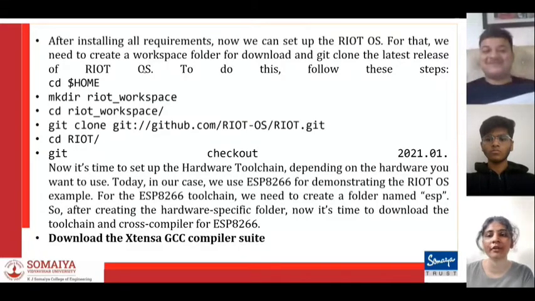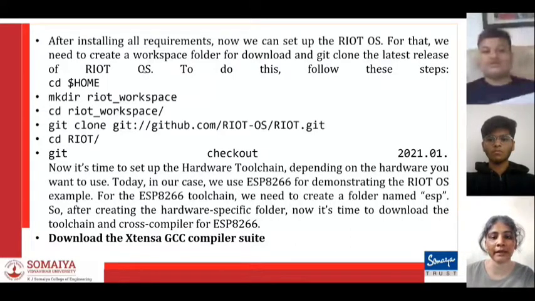After installing all the requirements, we can now set up RIoT OS. For that, we need to create a workspace folder for downloads and git clone the latest release of RIoT OS. To do this, follow the steps. This is the code that we have to put in using git.